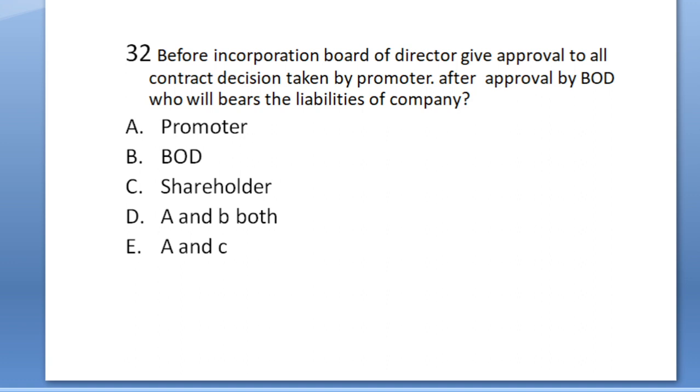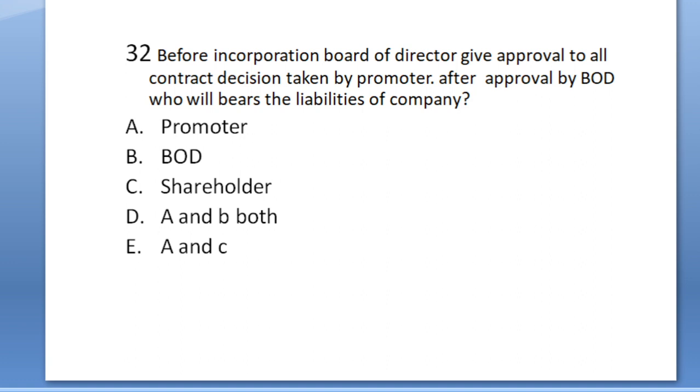Let's understand this question. The question talks about two phases of the company. First, the company is an idea in the mind of promoters. When 2 or 3 people come together and decide that we are going to produce a company, a product, and we have created a company, those people are called promoters. During the idea creation, they have some expenses incurred.